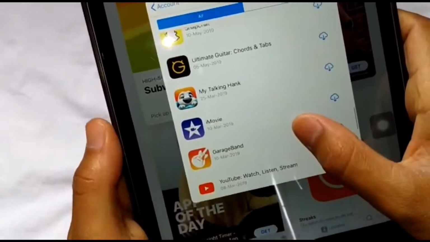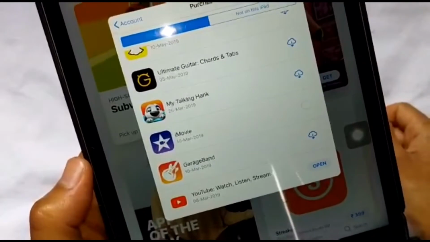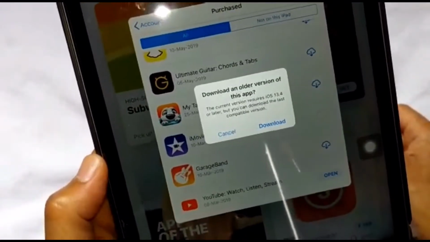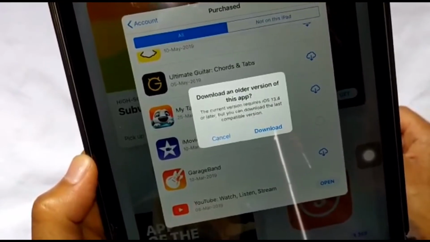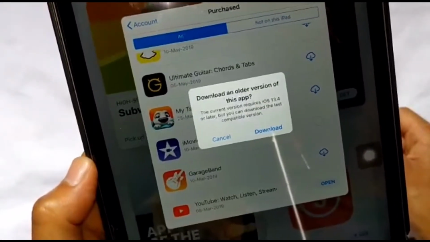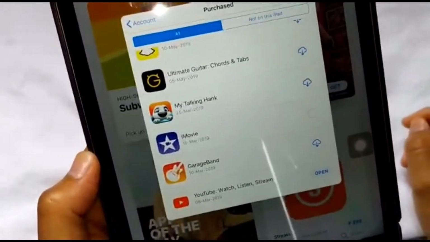See, so here's iMovie. Now you just re-download it and this will pop up: download an older version of this app. The current version requires iOS 13.4 or later, but you can download the last compatible version, so download.